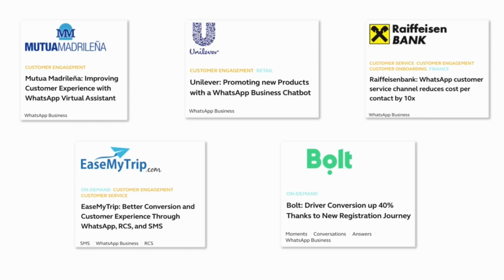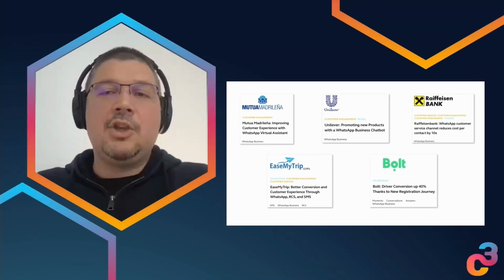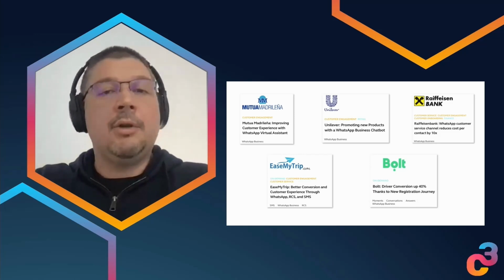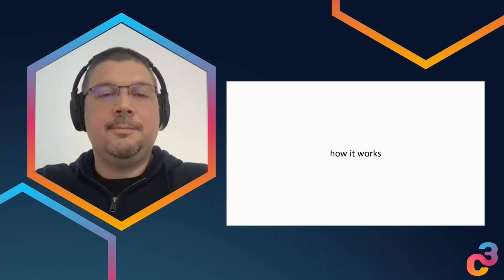We see finance, banks, insurances. We see travel, lots of companies from the travel industry. We see retail. So basically, wherever we need customer engagement and customer service, we can use one of the channels, and WhatsApp is a popular channel to do it.